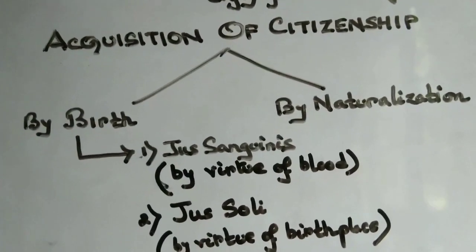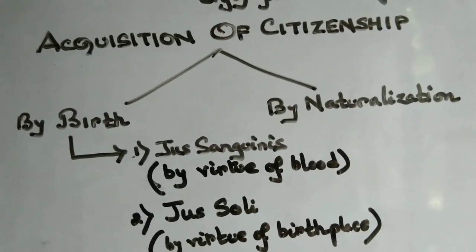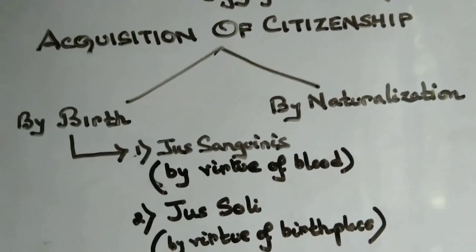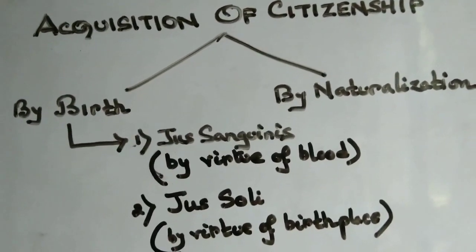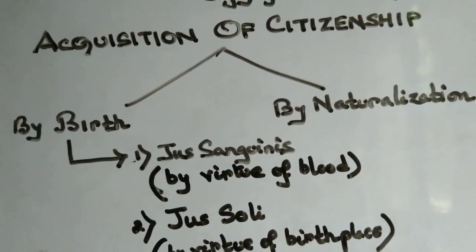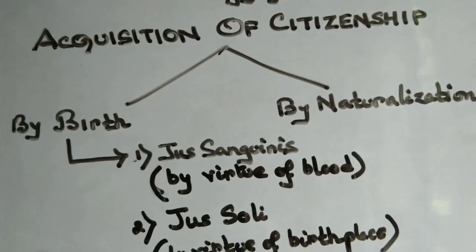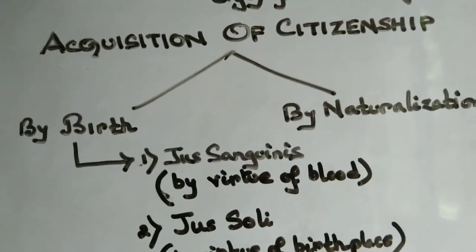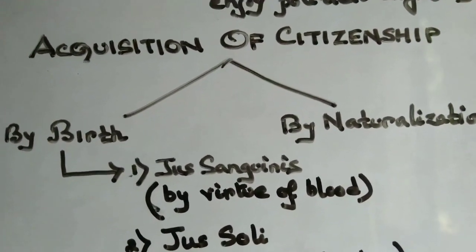According to this principle, the citizenship of a child is determined by the citizenship of the parents, irrespective of the place of birth. For example, a child born to an Indian couple will get the citizenship of India as both his parents are Indians or have Indian citizenship. States like Switzerland, Sweden, and France follow this principle of jus sanguinis.